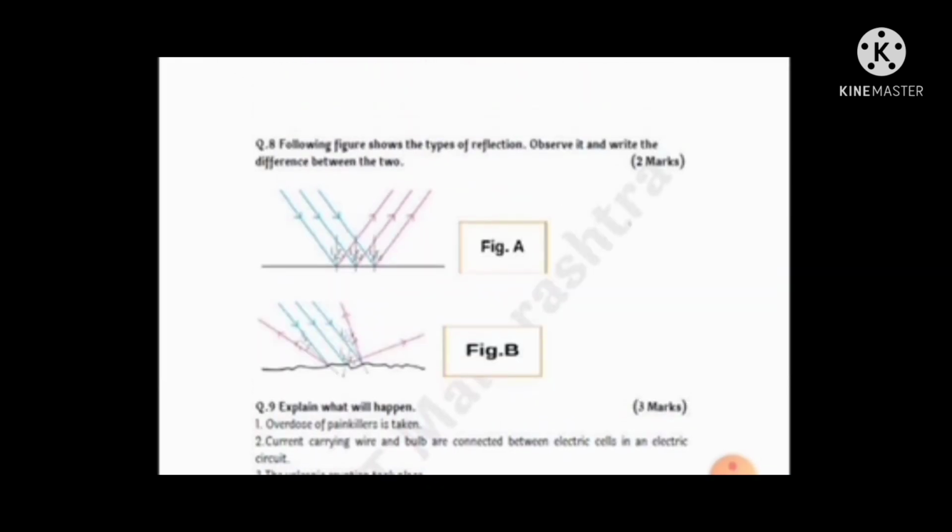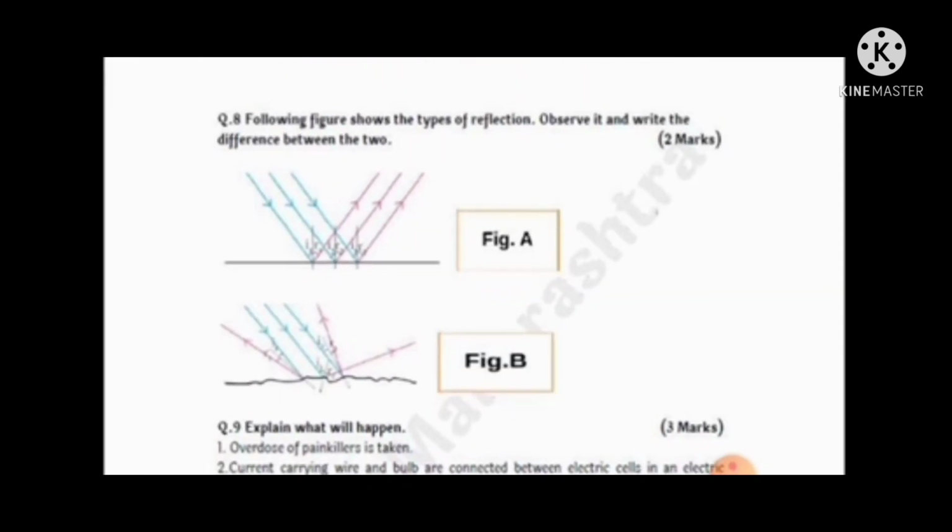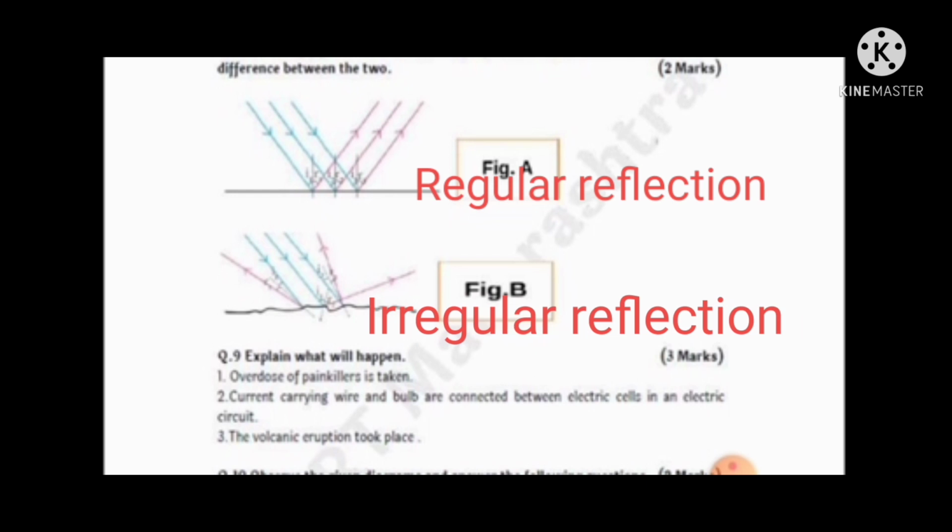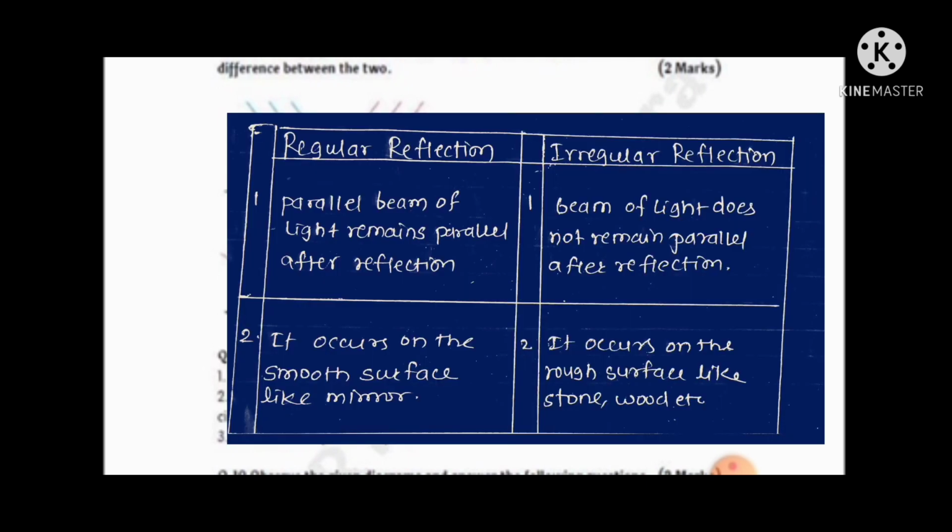Question number 8. Following figure shows the type of reflection. Observe it and write the difference between the two. So figure A, it is of regular reflection, and figure B, it is of irregular reflection. So difference between regular and irregular reflection. Parallel beam of light remains parallel after reflection.